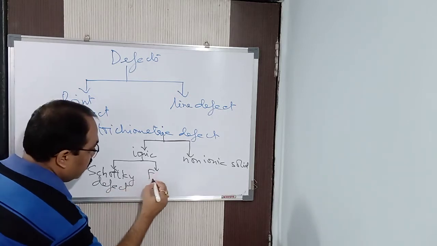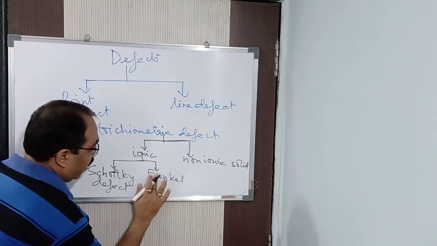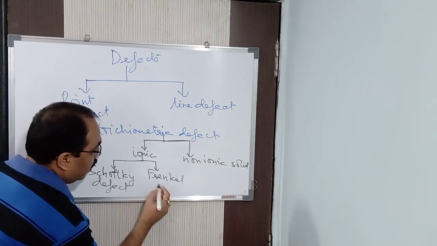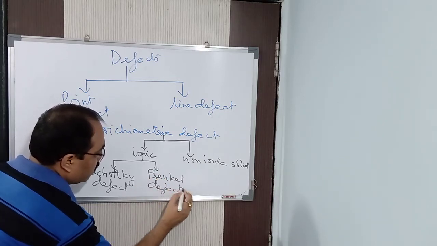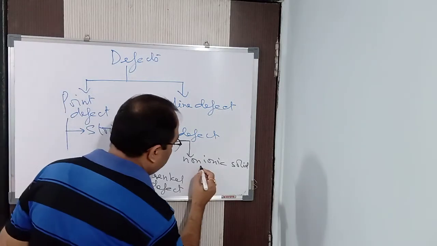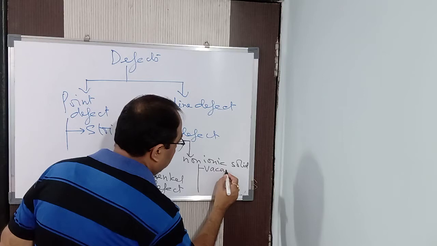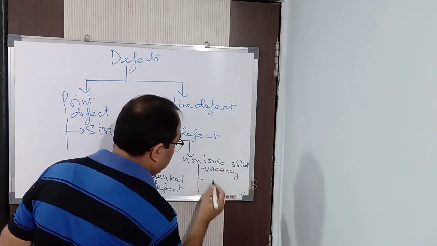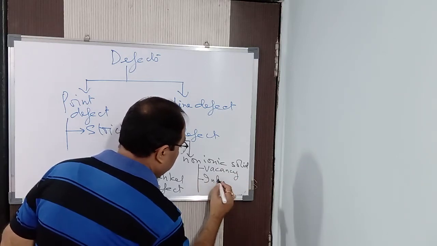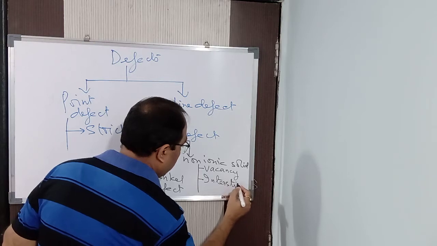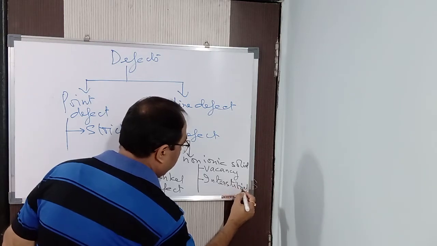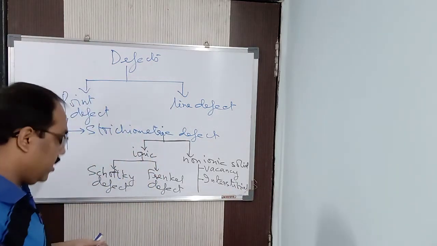And the second one is Frenkel defect, F-R-E-N-K-E-L, Frenkel defect. In the non-ionic solids, we are having two types. One is vacancy defect and the second one is interstitial defect.